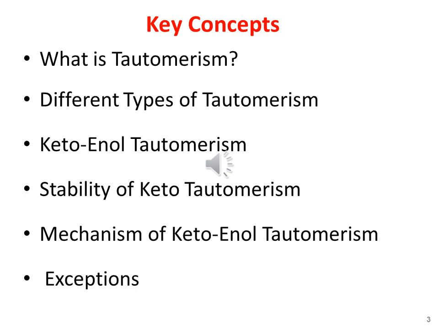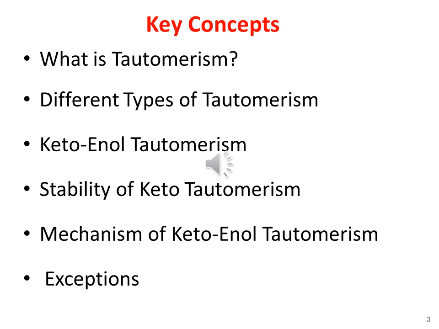Of course, there are two tautomeric forms, keto and enol tautomer, so we will discuss the relative stability of the keto and the enol tautomers. We will also discuss the mechanisms of Keto-enol Tautomerism, and in the last we will see some exceptions to the stability. Mostly, the keto tautomer has higher stability than the enol tautomer. However, there are some exceptions in which the enol tautomer has higher stability than the keto, and we will discuss these examples in detail. So this is the overall summary of the key concepts that we are going to learn in this lecture.